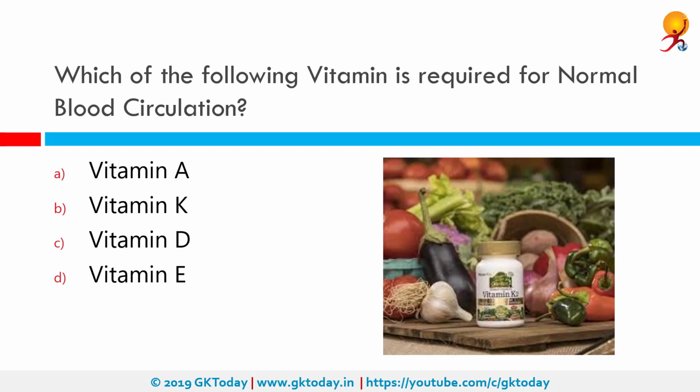Which of the following vitamin is required for normal blood circulation? The correct answer is vitamin K. It is a fat-soluble vitamin and is mostly known for its function in blood coagulation. It was discovered in 1939 by Henrik Dam, who named the molecule vitamin K according to the Danish word for blood clotting, which is coagulation spelled with a K.